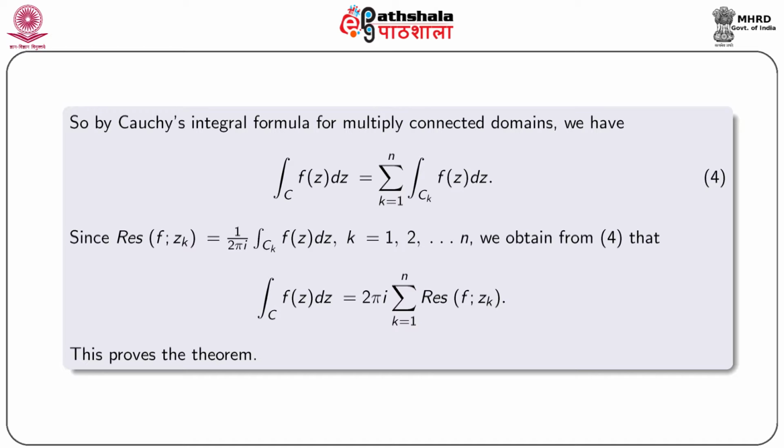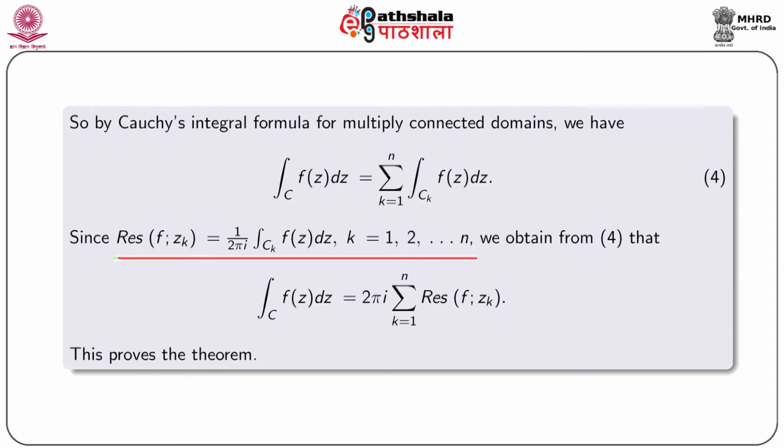Therefore, by Cauchy integral formula for multiply connected region, we obtain integral over C f(z) dz is equal to summation k equal to 1 to n integral over Ck f(z) dz.